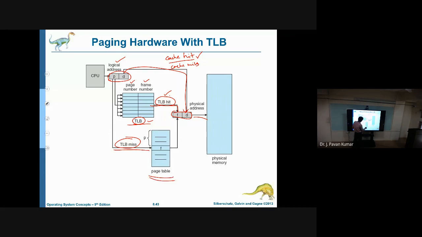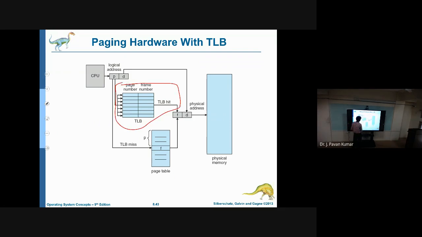In this page table we will definitely have the frame number, so that frame number will be appended with the offset, and we will get the physical address. Earlier we did not have this portion, but here we are introducing it in order to reduce the memory access time. That is the advantage of using the translation look aside buffer.